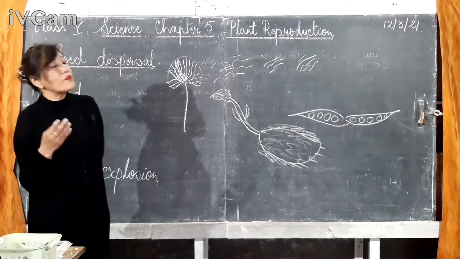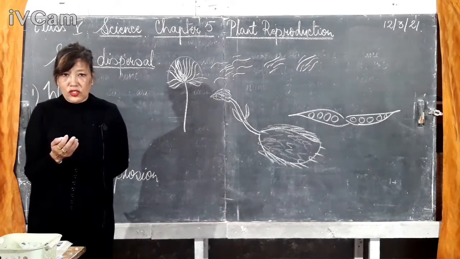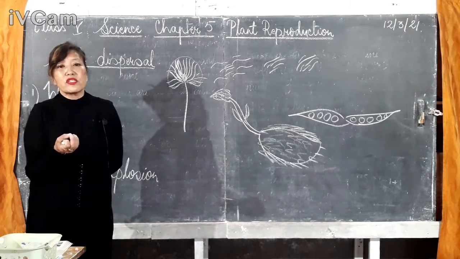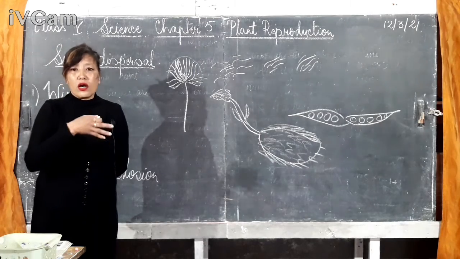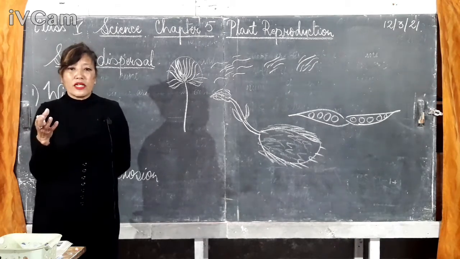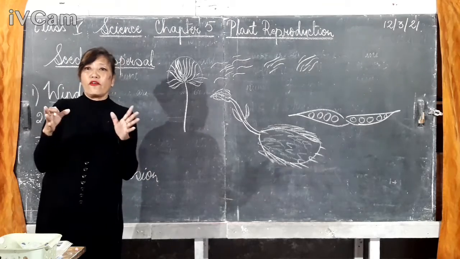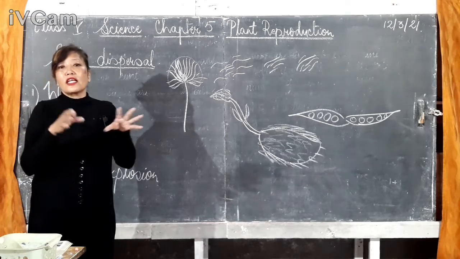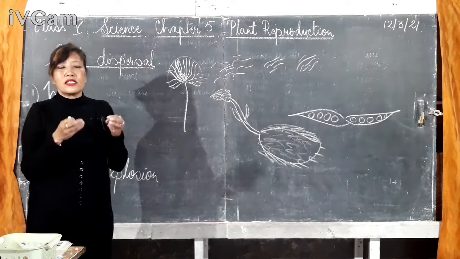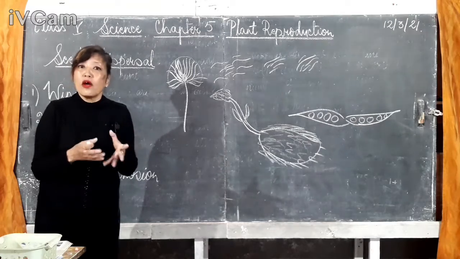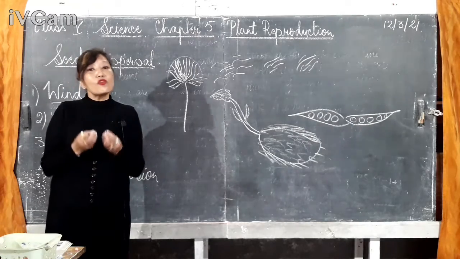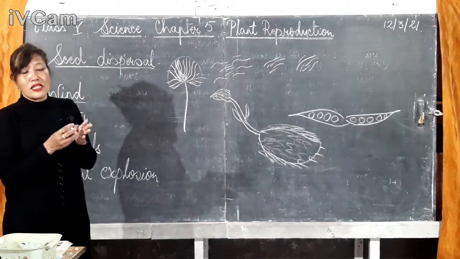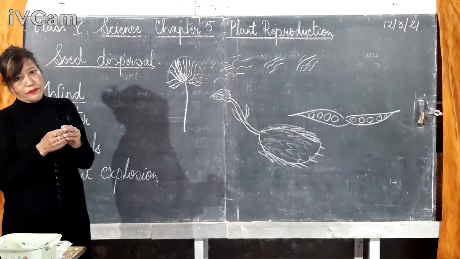Then the seeds of maple have wing-like structures. When they are blown away by the wind, these wing-like structures will help carry them away from the parent plant. Once they are scattered away from the parent plant, they will get enough space, air, and sunlight, and there will be no more fight among the seeds. In that way, a new plant will grow from the seed. So this is how the wind will scatter the seeds away from the parent plant.